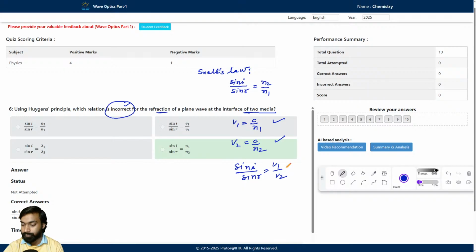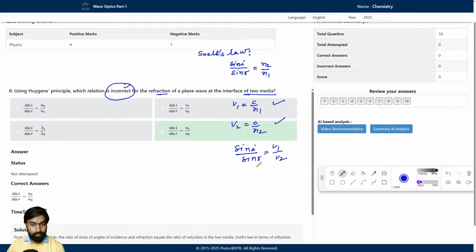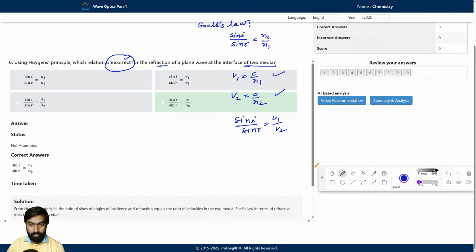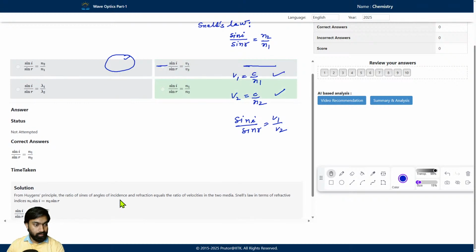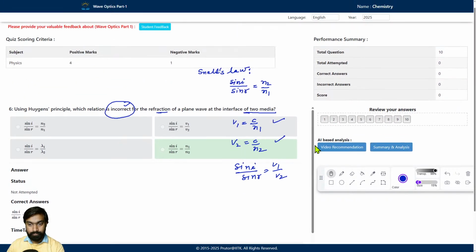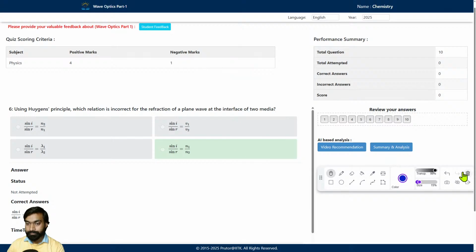So the incorrect one is this option: sin I upon sin R is equal to n1 upon n2. Clear?